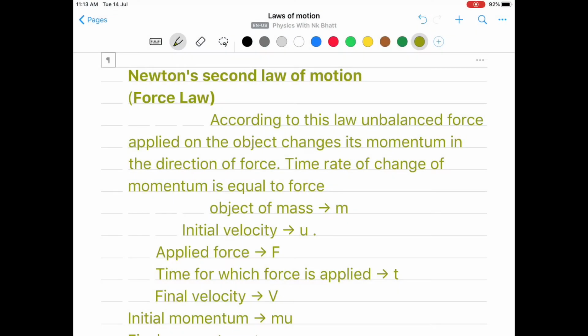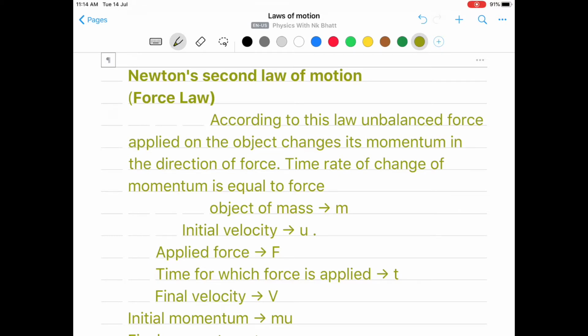Yesterday in the first video lecture we discussed the fundamental concepts given by Newton and then Newton's first law. At the end of that video lecture we were talking about the impact of forces. What are the major effects of forces possible when an unbalanced force is applied on an object? In the same sequence, today we will talk about Newton's second law of motion.